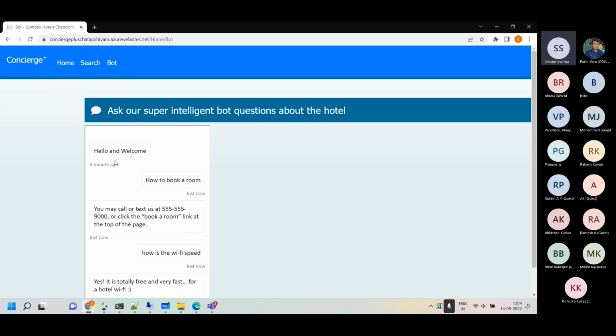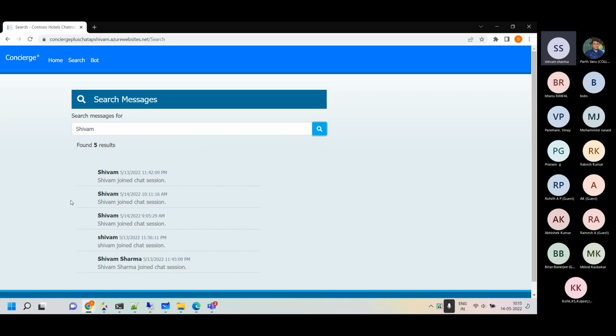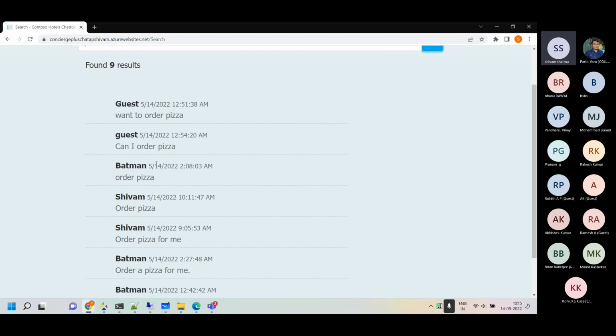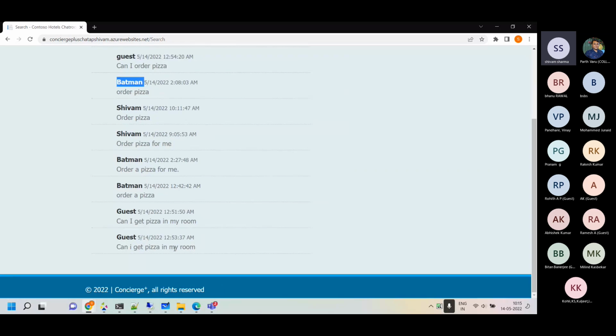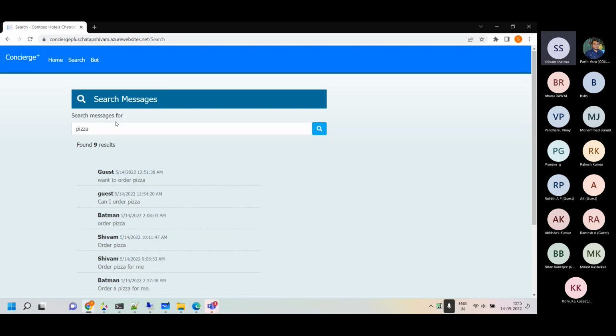And I also have put a search over there. So basically, over here, this is the search functionality. This is for the business owner. They can search based on various keywords. We have searchable keywords over there, like which guest wants to order pizza. So I tried various names. We have Batman also who's visiting this hotel right now. These are some of the things which I was setting up last night. So this is from there. Can I get a pizza in my room, and so on and so forth.